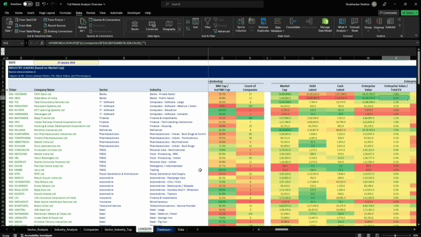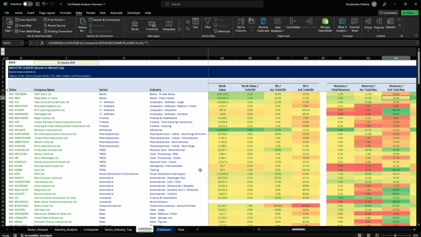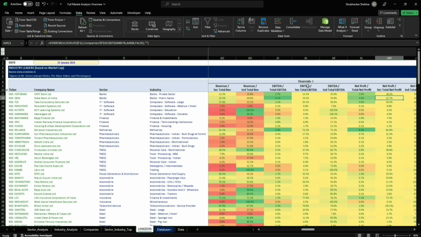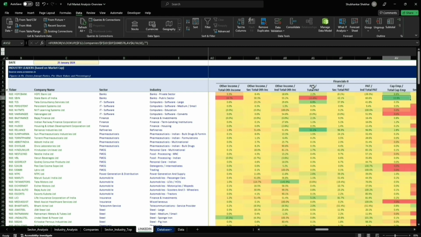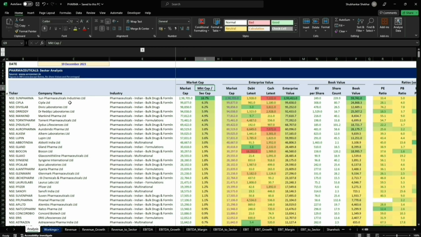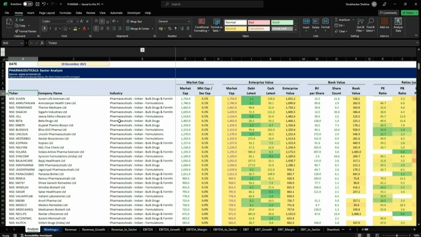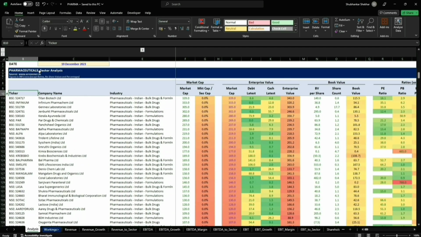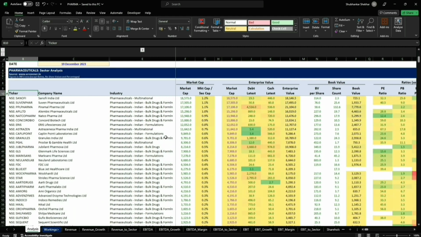Here, what you'll notice is I haven't given the numbers, right? I've only given the ratios in terms of financials, and here it is again in parts and pieces because this is more presentable in terms of a post. So this is what I'll be sharing. So I have also been diving into sector analysis. In the sector analysis, what I've done is I have downloaded the data for all the companies within a sector, like in this case, the pharmaceutical sector, and I've calculated a lot of things here, right?